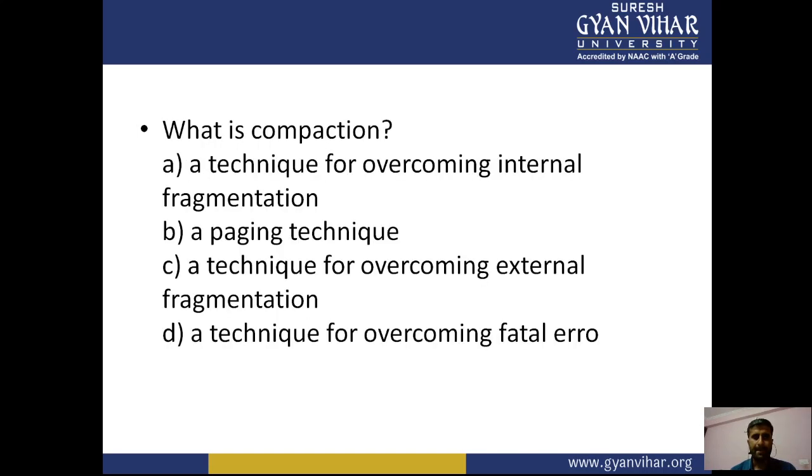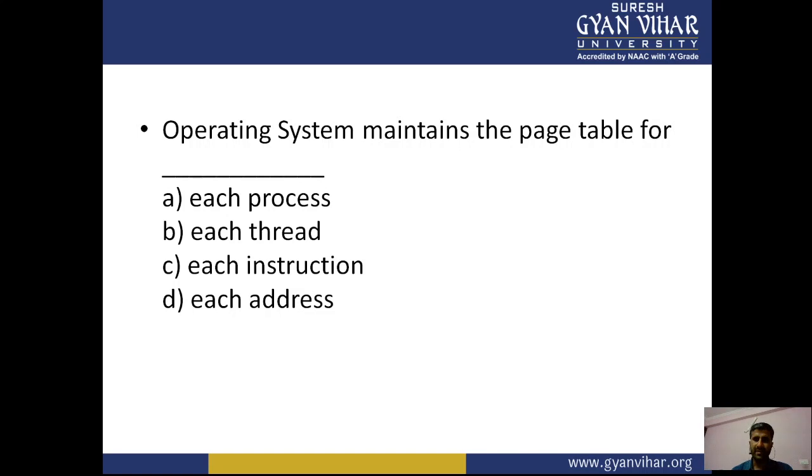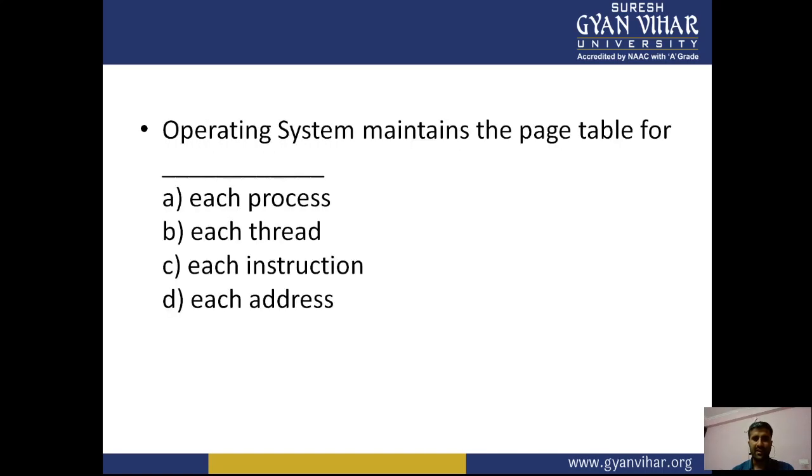So what is compaction? C is the right answer, a technique for overcoming external fragmentation. Operating system maintains the page table for dash: each process, each thread, each instruction, each address. So A is the right answer. Operating system maintains the page table for each process.